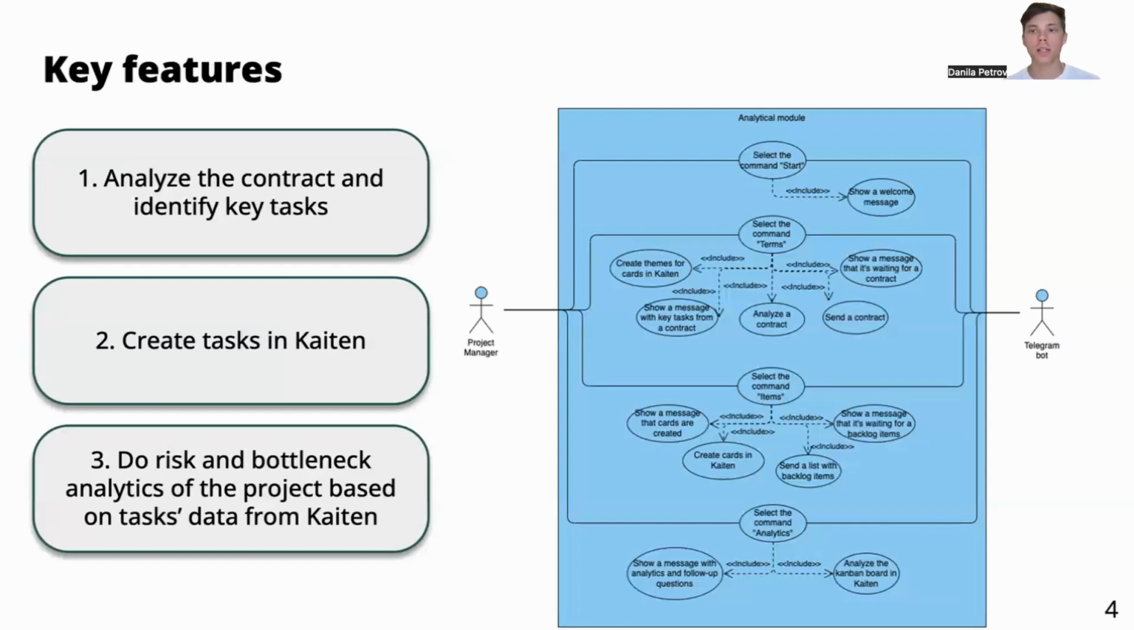Then this bot analyzes the contract and shows key tasks from this contract that have to be done, for example, the development of some documents or some functions in a system like SAP, and then this multi-agent AI creates cards in Python. Further, I will show how these cards look.